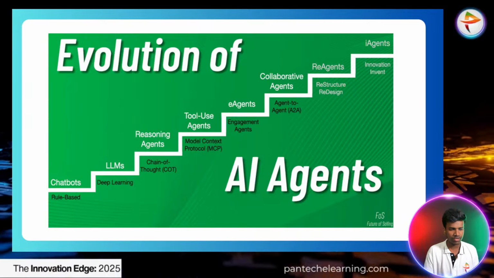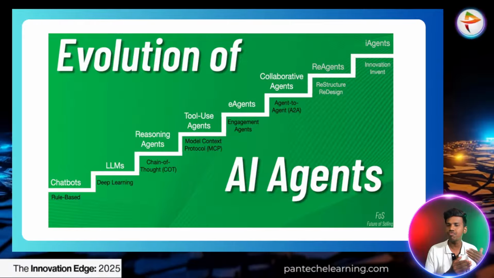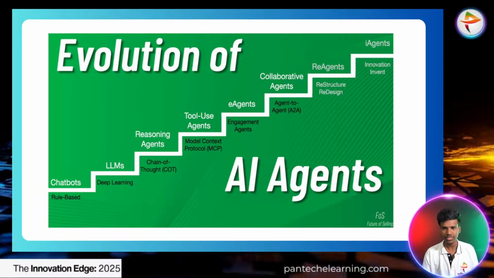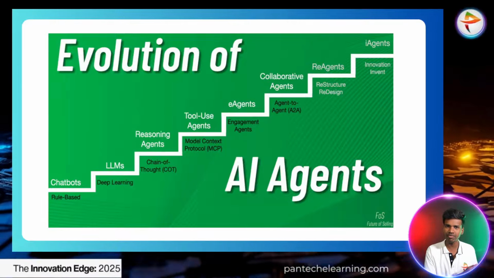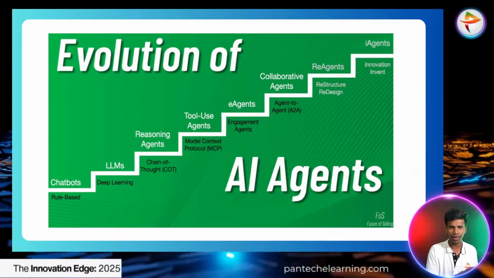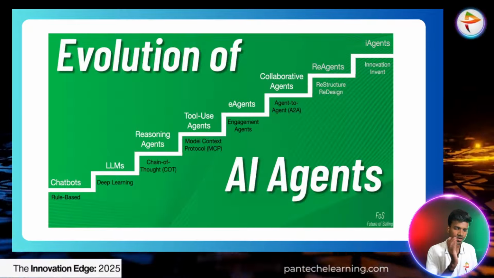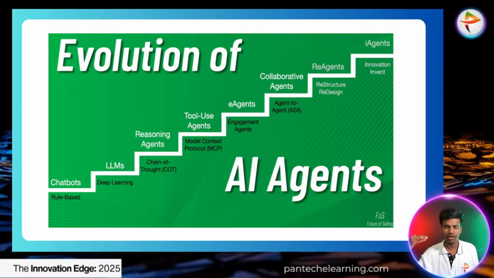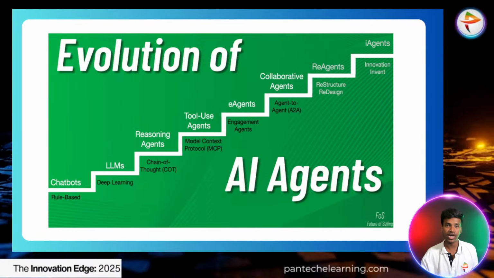So first thing we have to see is the evolution of AI agents. Okay, how it was created. Starting with the chatbot, so everything we can start with the beginning part. The chatbot was the first agent. So still every MNC company, every factory, every industry is having chatbots.